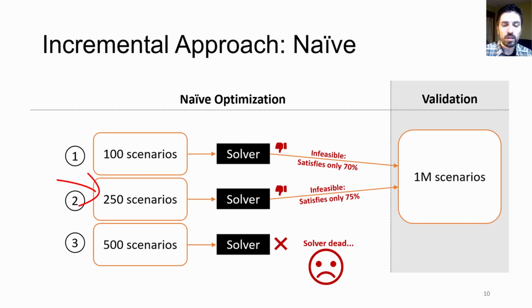The size of the DILP grows rapidly as the number of scenarios increases. So what can happen is that we can easily reach the point where the solver can't handle the growing number of scenarios, but the solution hasn't become feasible yet. And so we have spent a lot of time to only find infeasible solutions.